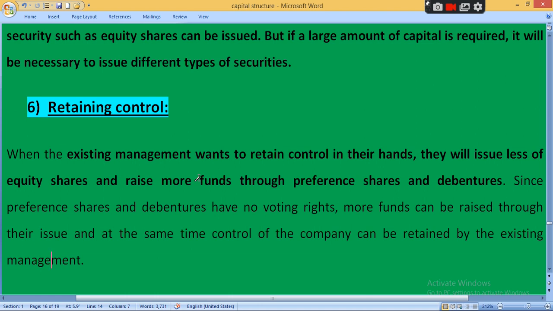Because new debenture holders, new preference shareholders, new bond holders have no voting right, only equity shareholders have a voting right. So if debenture holders have no voting right, they cannot interfere in the management of the company. So all the control power will remain in whose hands? Existing management.